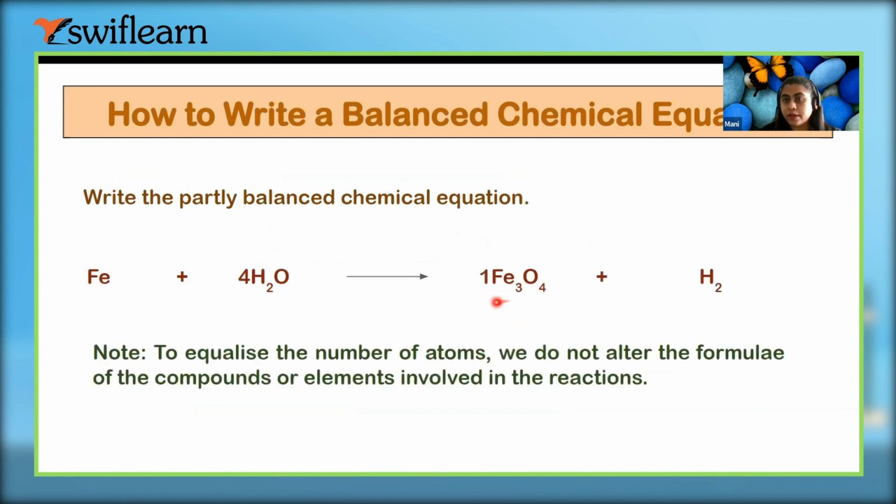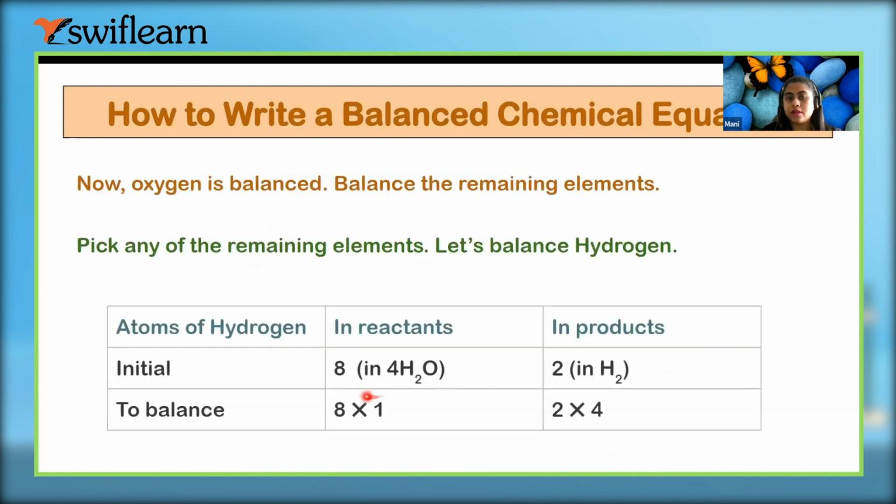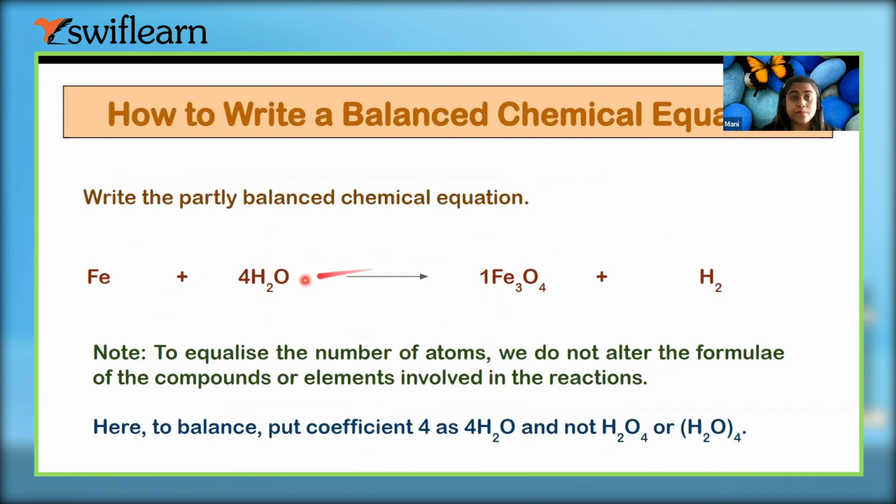Then we have to compare the Fe. Not Fe yet, we will see hydrogen now, because if I write 4 here, it becomes 8, and here it is 2.